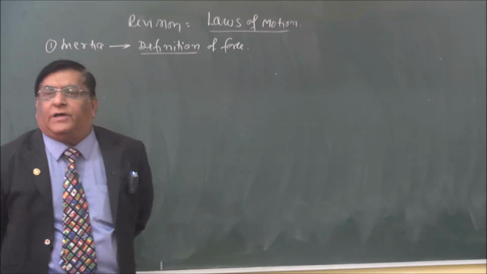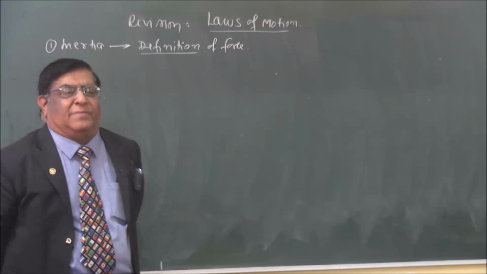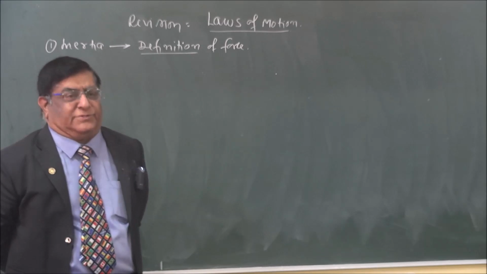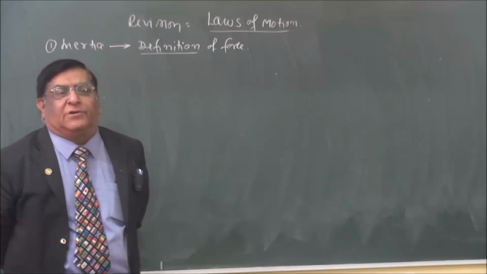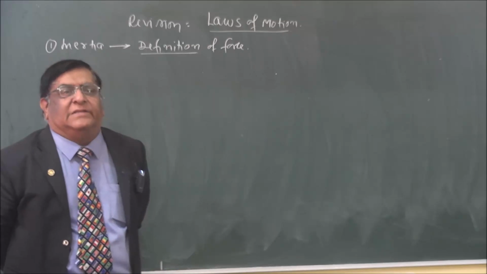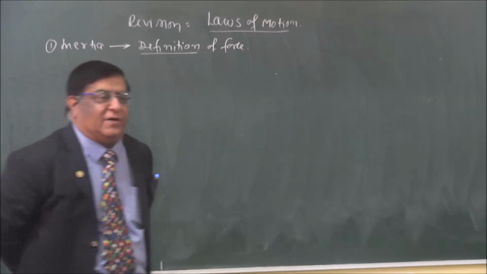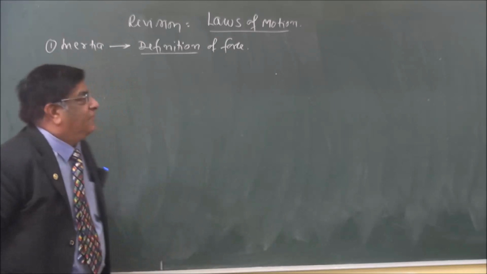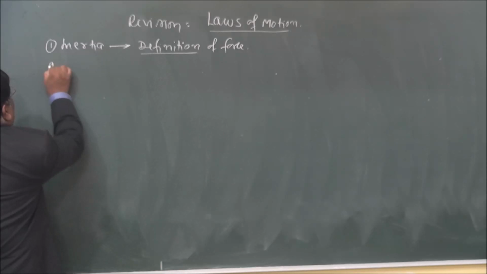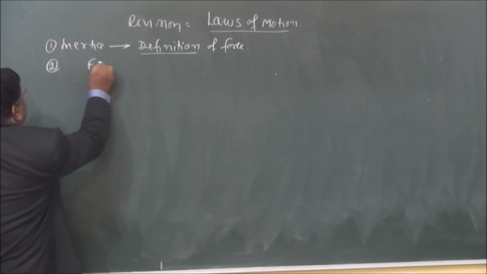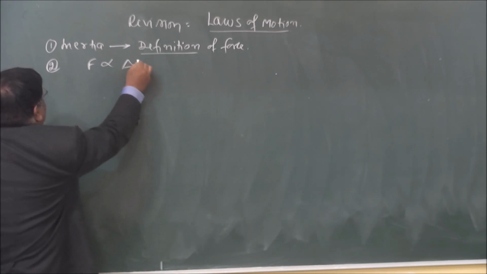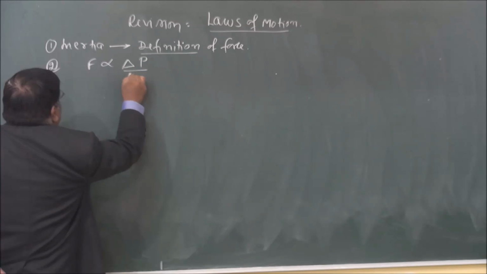Yes. The law is rate of change of momentum and the force applied are proportionate. F is equal to ma is not the law. That is deduction from the law, a calculation of force. So what is the force? What is the second law? Second law is force and rate of change of momentum.